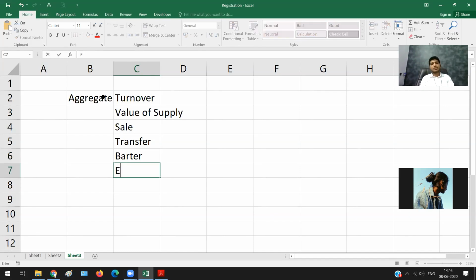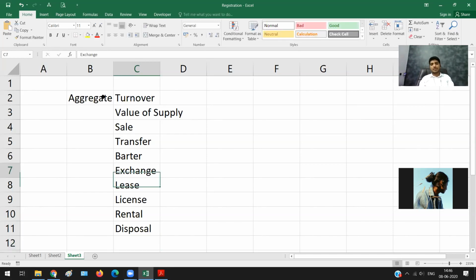There could be exchange, lease, license, rental, disposal. So the sum total of all of the value of sale, transfer, barter, exchange, lease, license, rental, disposal, all the 8 put together, will become my turnover. Now, what do you mean by the word aggregate? Aggregate simply means total.